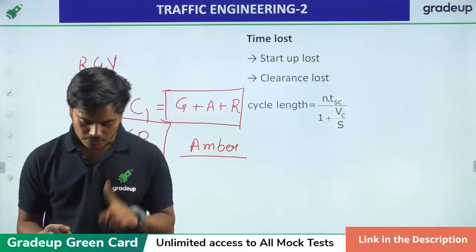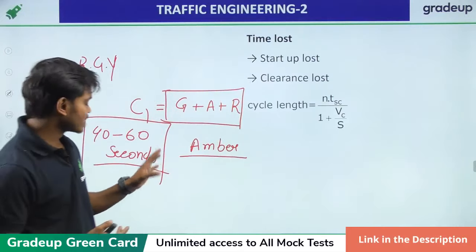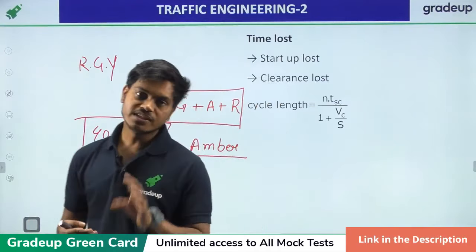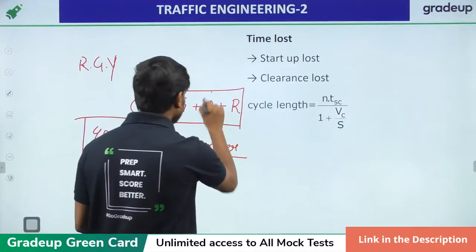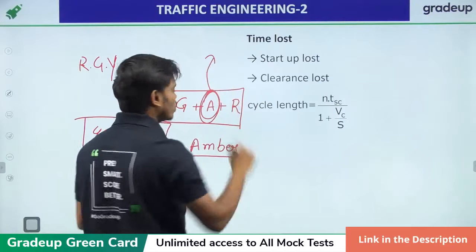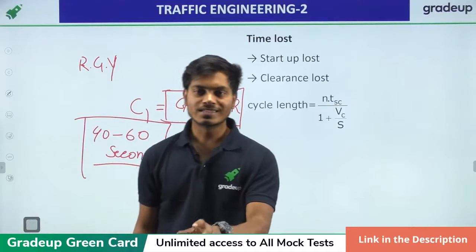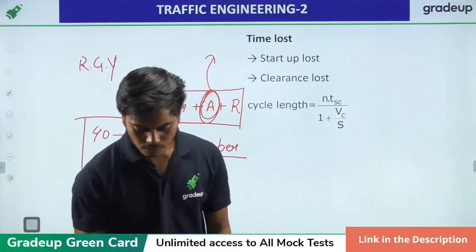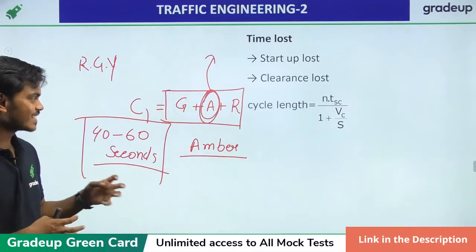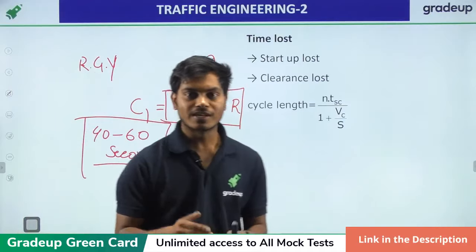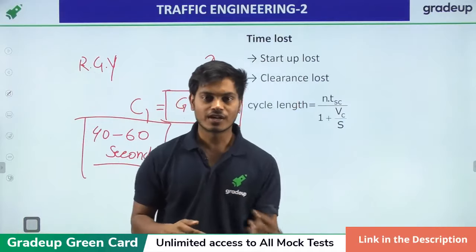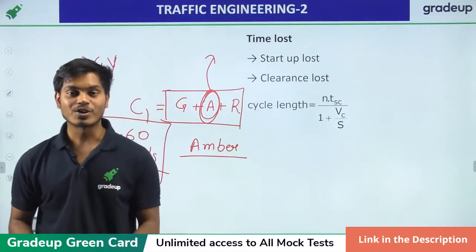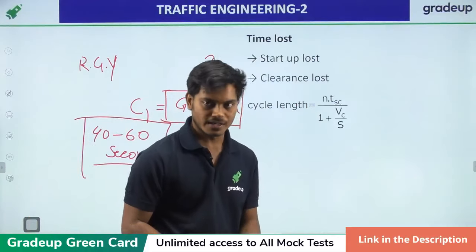One more thing is there, interval. There are two types of interval when we are dealing with signals, or you can say cycle length: the change interval and the clearance interval. So what is change interval? It is nothing but the yellow time only. Change interval is also known as yellow time, and yellow time is used by the vehicles to change their motion. This is the whole purpose, because if we do green just after red or red after green, there will be a hustle-like situation on the road. That is the sole purpose of a highway engineer, to avoid that thing.